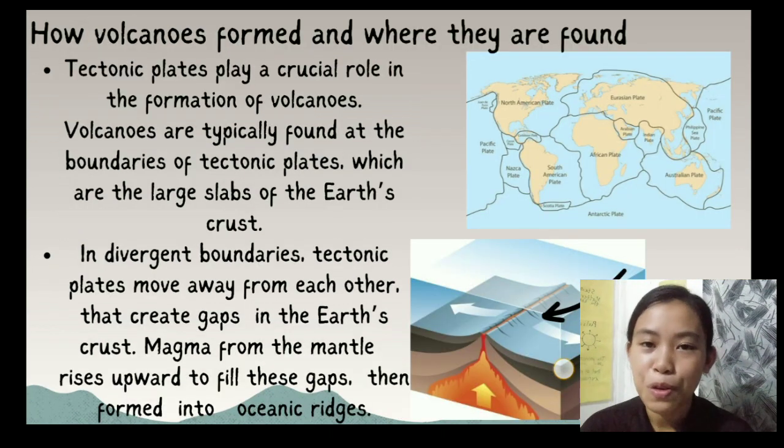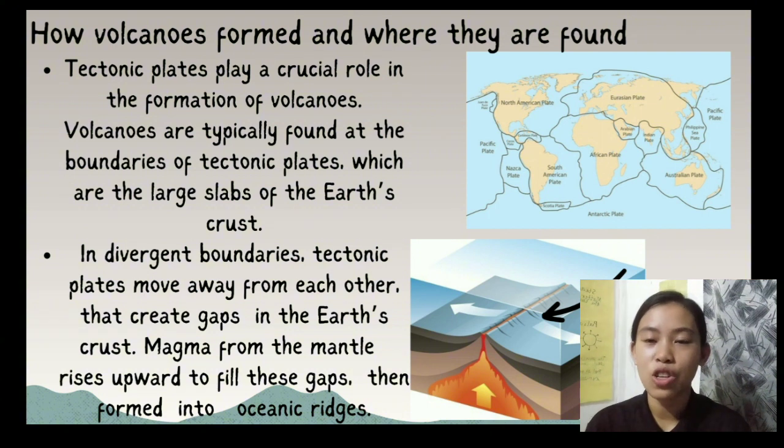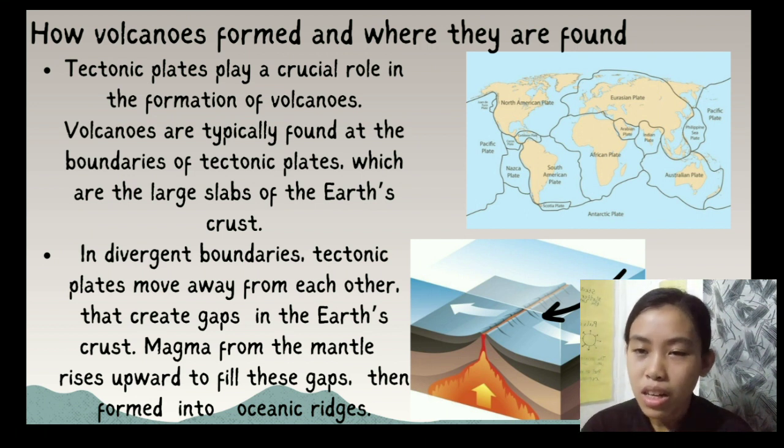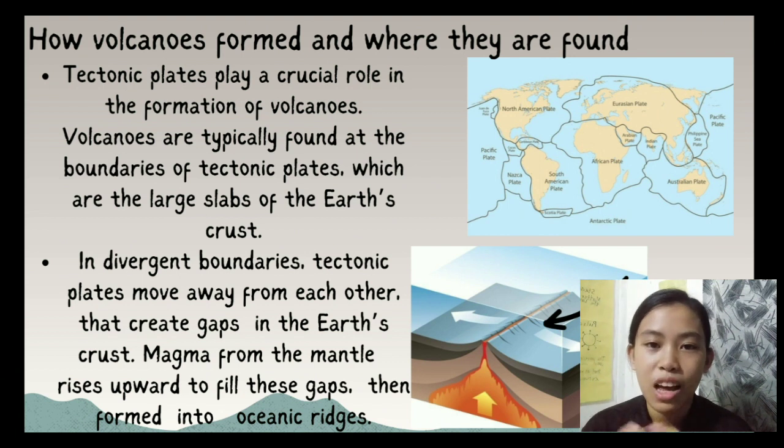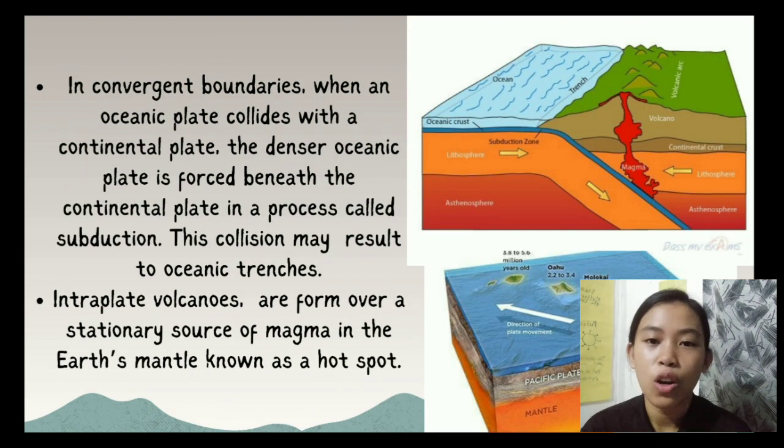And now let's go to the formation of volcanoes and their location. Have you ever wondered where these volcanoes are found and formed? Let's dive deeper. Tectonic plates play a very crucial role in the formation of volcanoes. This is because tectonic plates move on the Earth's surface. When the tectonic plates move away from each other, or diverge, they form oceanic ridges. And when the tectonic plates converge and collide, they form oceanic trenches.